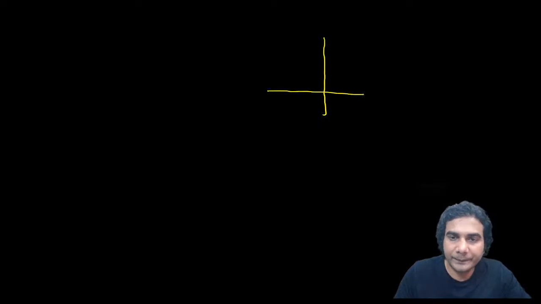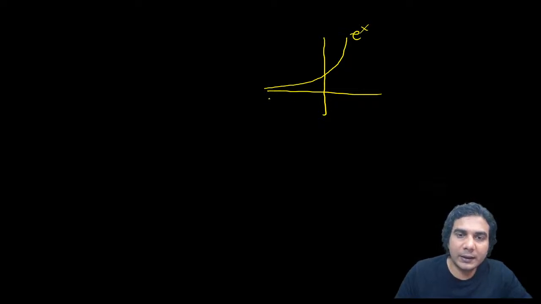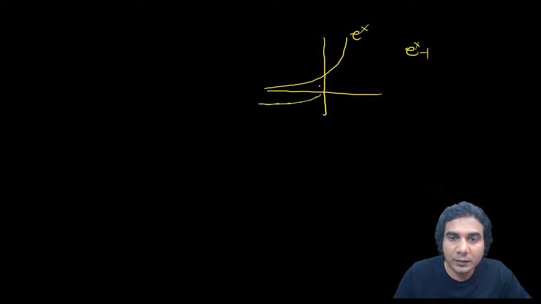Next slide. So this is e raised to x. And if you want e raised to x minus 1, then this graph will shift by 1 unit in the downward direction along the y-axis. So this is the graph of e raised to x minus 1. Now it will pass through over here.